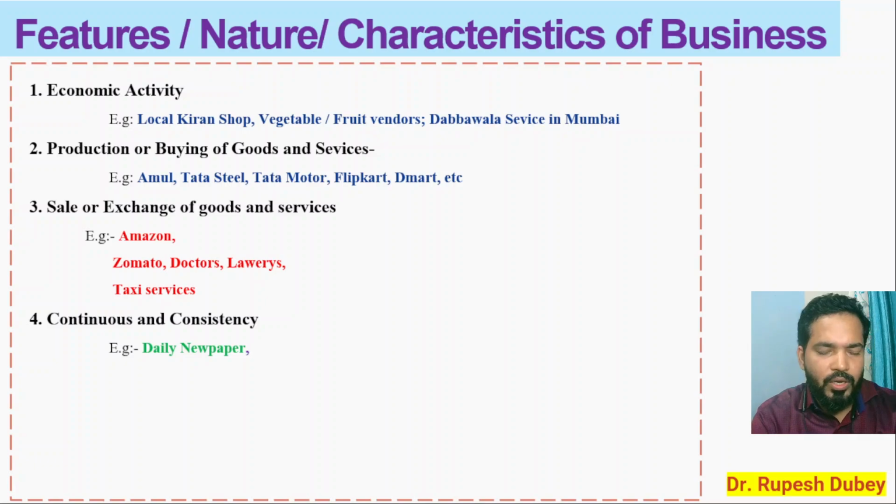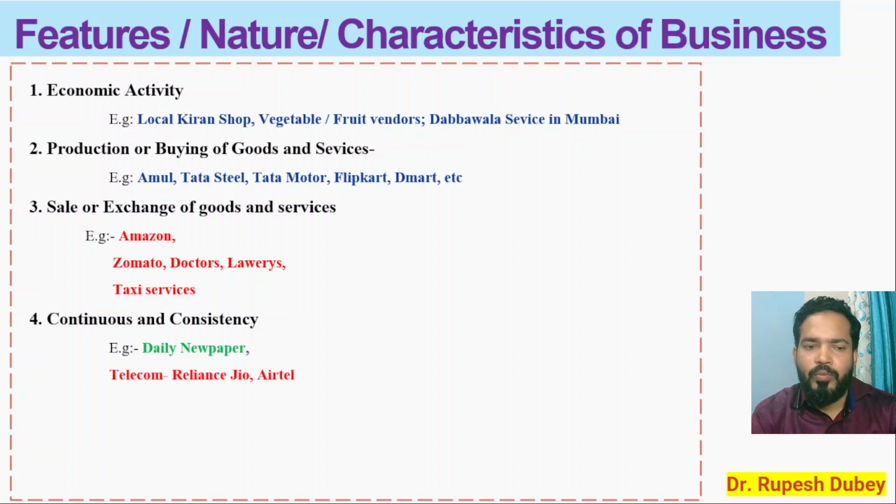For example, a local example, say a daily newspaper. That daily newspaper is always delivering you the newspaper. If you have taken the subscription of the newspaper, it is giving you the delivery of the newspaper every morning, every day, irrespective of whether it is a Monday or Sunday. चाहे वो Monday हो या Sunday हो, हर दिन सुबह आपको डिलीवरी दे रहा है. इसी को बोलते हैं the power of consistency. Business is all about consistency.